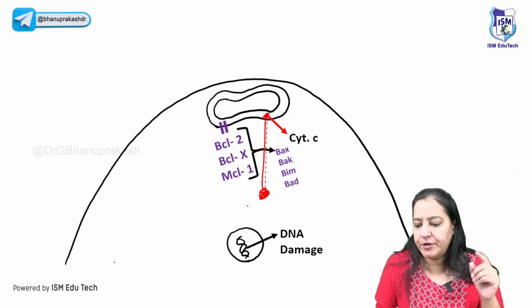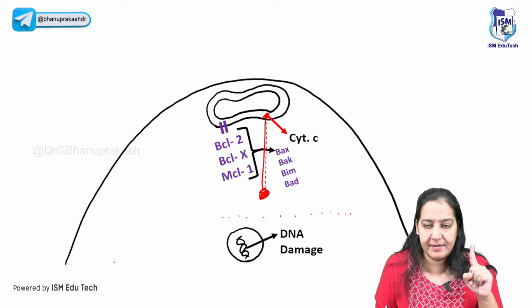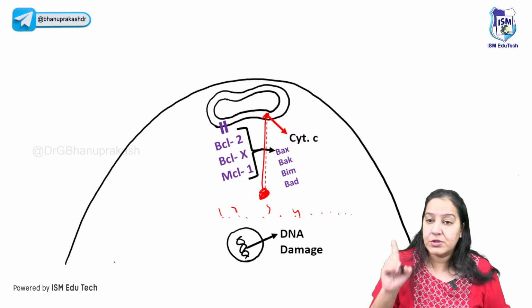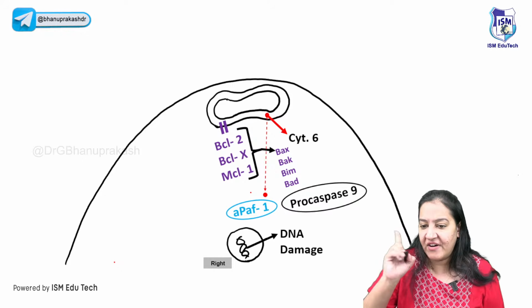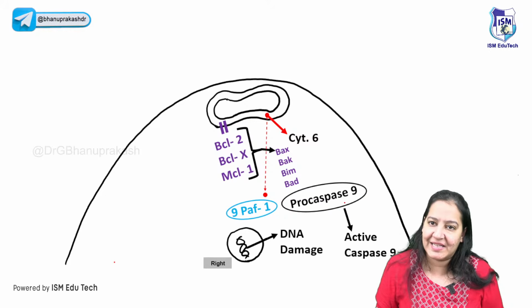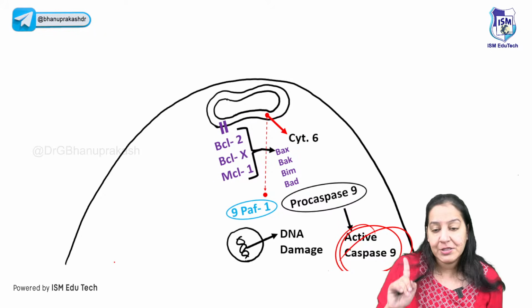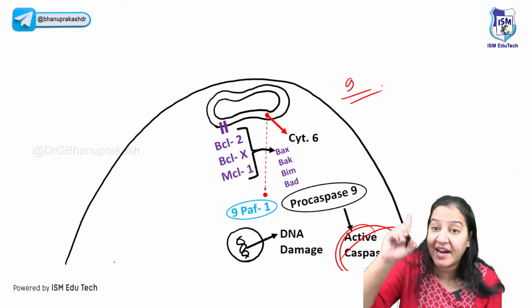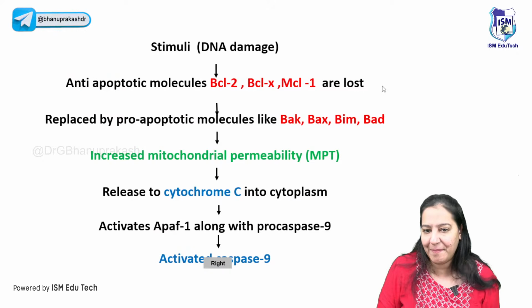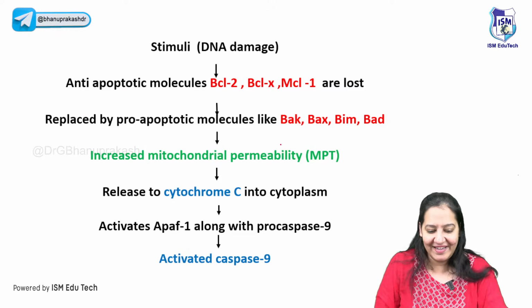After coming out, there are many caspases now, 1, 2, 3, 4. Because of cytochrome C, the first caspase which is activated is procaspase 9. Procaspase 9 is converted into active caspase 9 because of cytochrome C. So here in the intrinsic pathway, caspase number 9 is the first caspase which got activated. You got my point? So same you can write here like this.